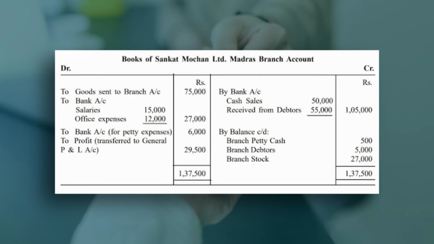That way the total is 1,37,500 on both sides. So this is the branch account in the books of Sankat Mochan Limited, which is the head office, and the Madras branch account is the branch account. This is a very, very important note. The amount of cash received from debtors is not given. So it has been found out by preparing the memorandum branch debtors account, which is as follows. The preparation of the debtor account we have already discussed.